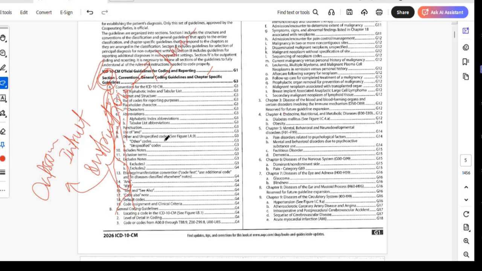For example, you can see the first topic under this conventions part: alphabetic and tabular list, which we saw yesterday, along with how to search the code. Today we are going to talk about format and structure. After that we can